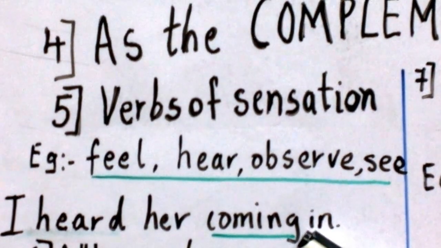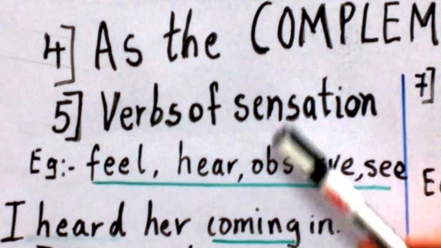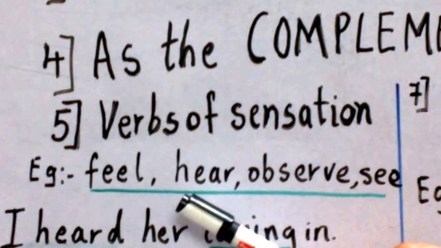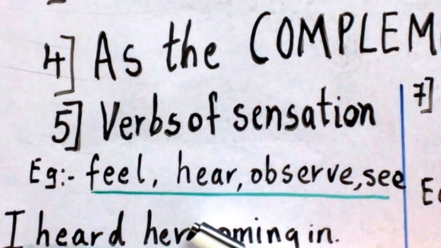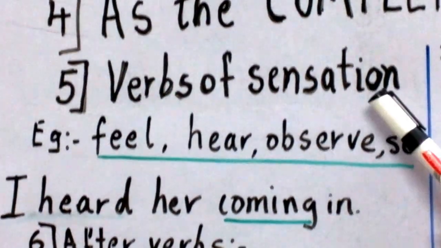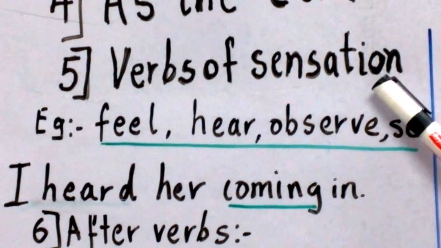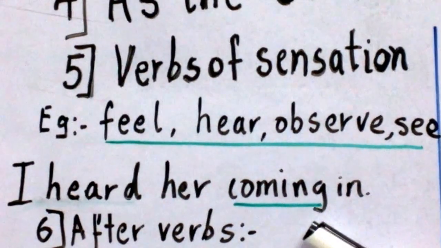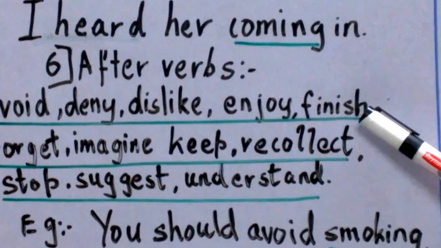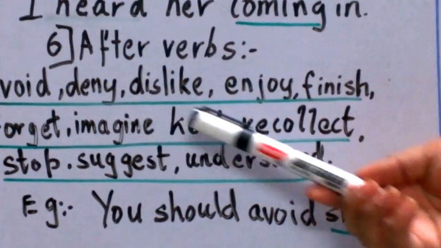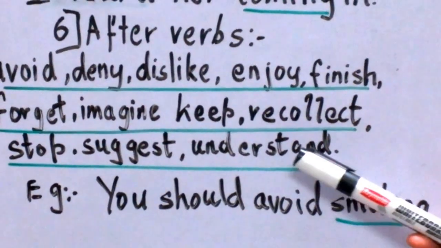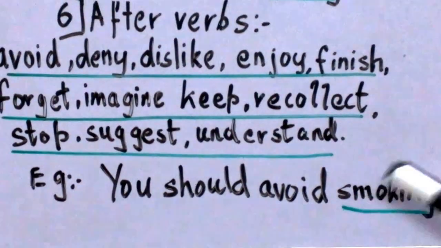We have used the gerund after the verb of sensation, heard. Now let us see which other verbs you can use with a gerund. And always remember that verbs of sensation can be used with an infinitive as well as with a gerund. Now other verbs which you can use are avoid, deny, dislike, enjoy, finish, forget, imagine, keep, recollect, stop, suggest, understood. All after these verbs you can use a gerund.